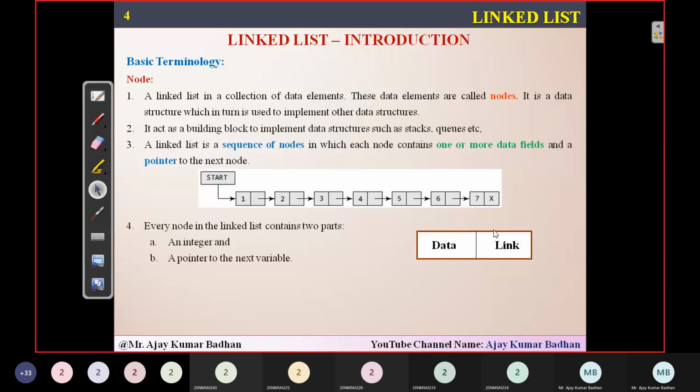So here, this is what we call a node. The first block is the one where we have data, and the next one is a link. You can call it a pointer. It's a pointer variable which points to, or contains, the address of the next node. Whatever the next node is, that address will be stored in this location. But the first block will consist of data.